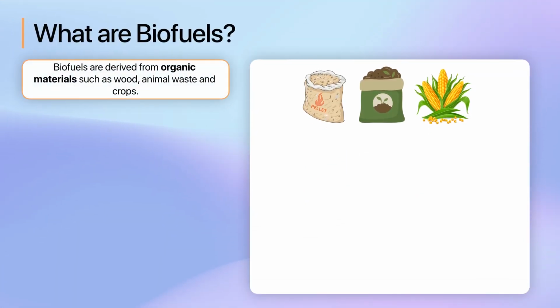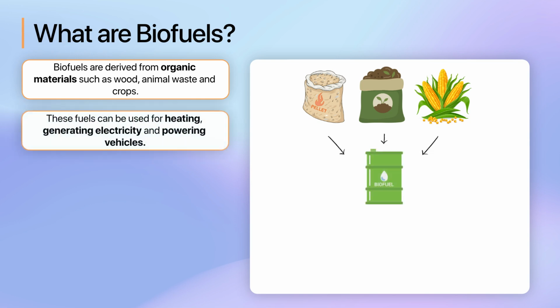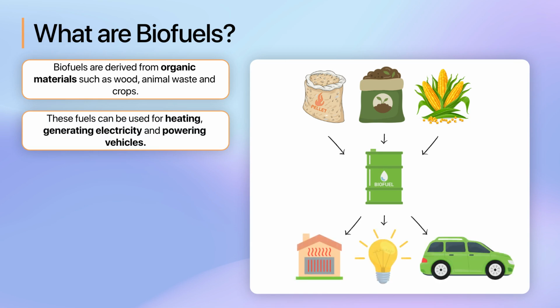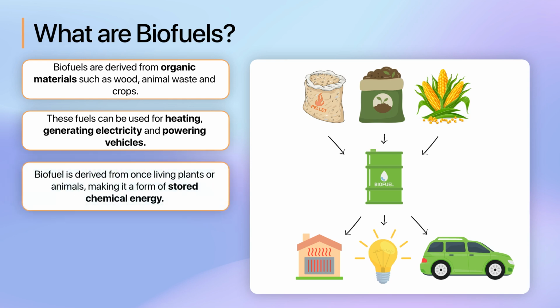Biofuels are an energy source derived from organic materials such as wood, animal waste, and even some types of crops such as corn. These waste products can be converted into fuels that are used for heating, generating electricity, and powering vehicles. The key characteristic of biofuel is that it is derived from once-living plants or animals, making it a form of stored chemical energy.